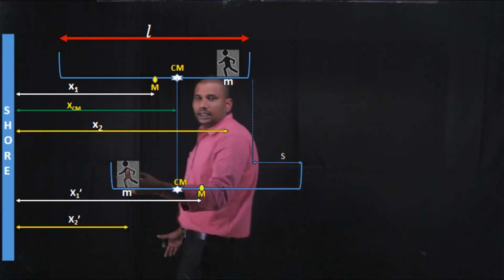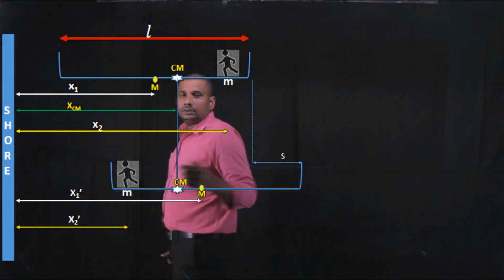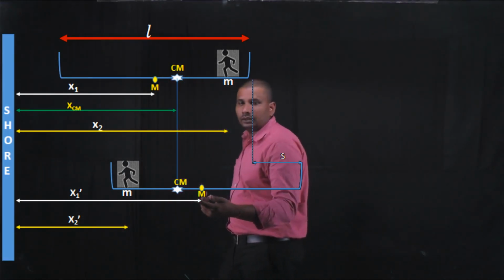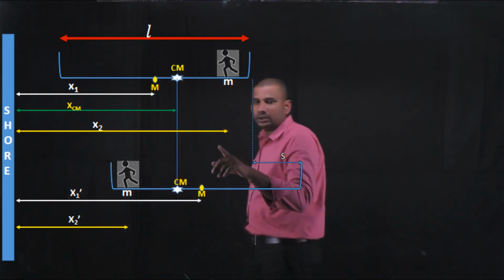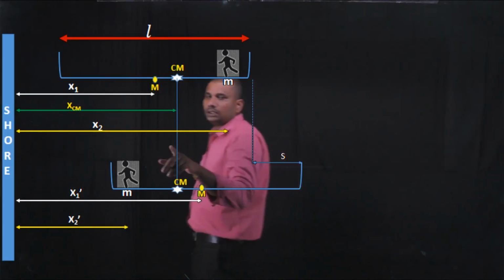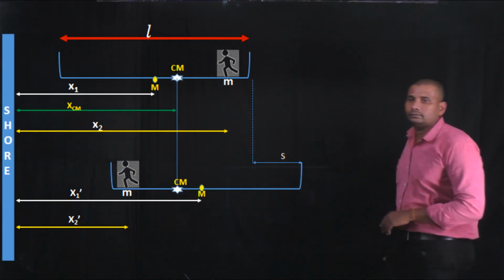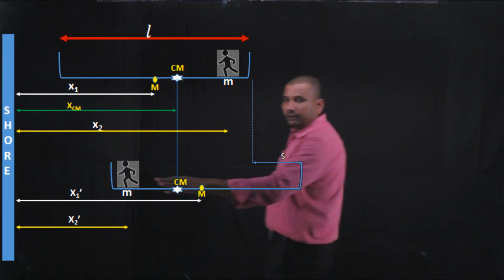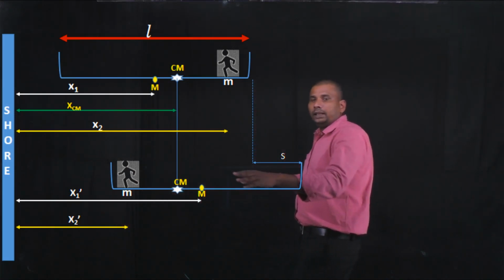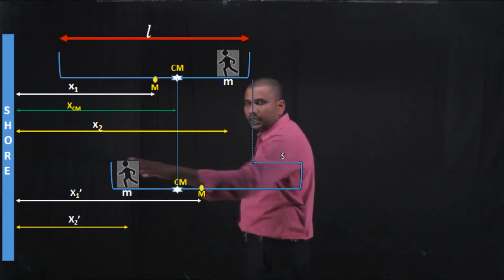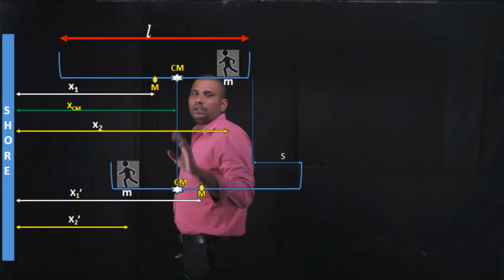Finally the person is at a distance x2 dash from the shore, and the boat, which is at a distance x1 dash from the shore, but there is no change in the distance of the center of mass from the shore. Why? Because there is no external force acting on this system. And finally, what are the values of x1 dash and x2 dash? In this diagram, while the person moves from one end of the boat to the other end, the position of the center of mass does not change from the shore.